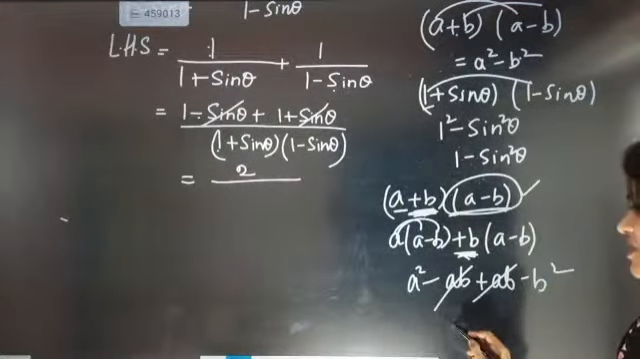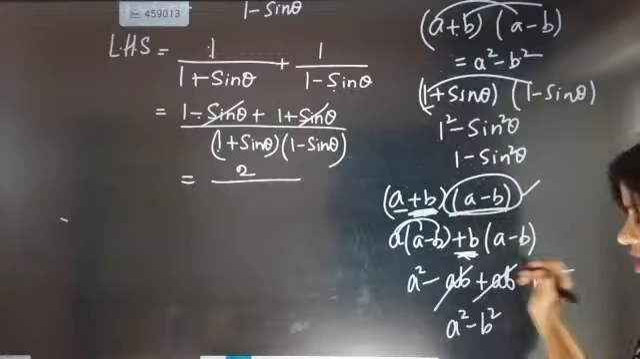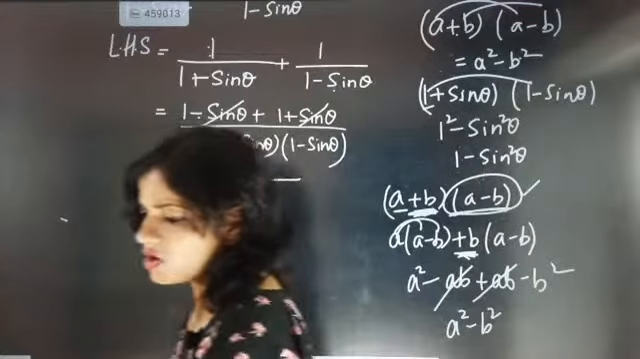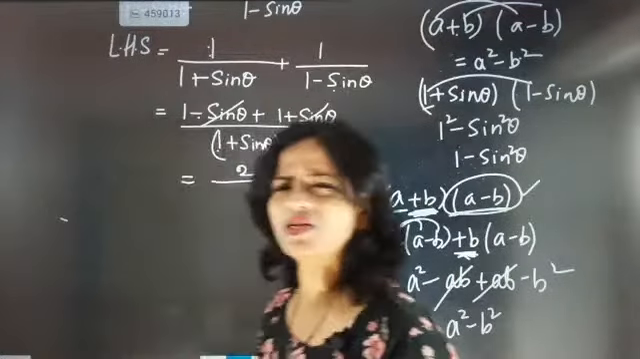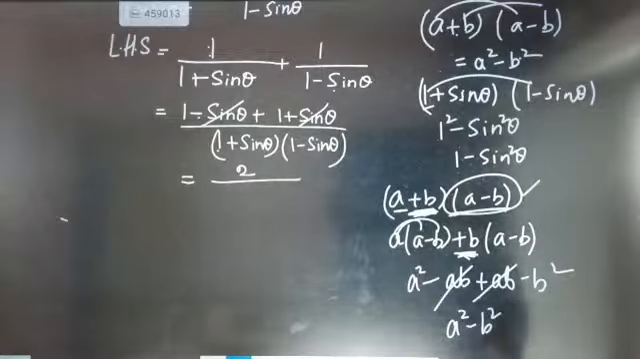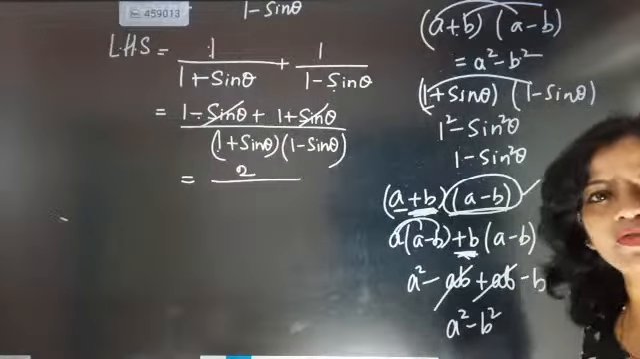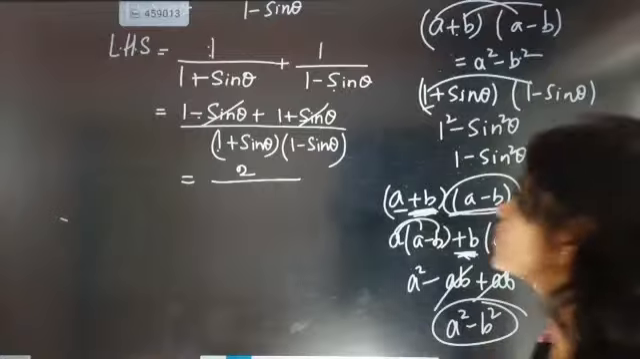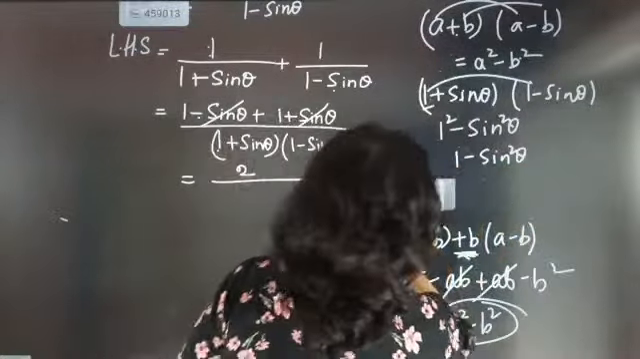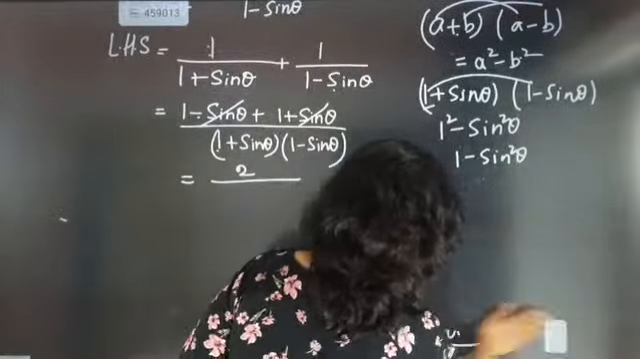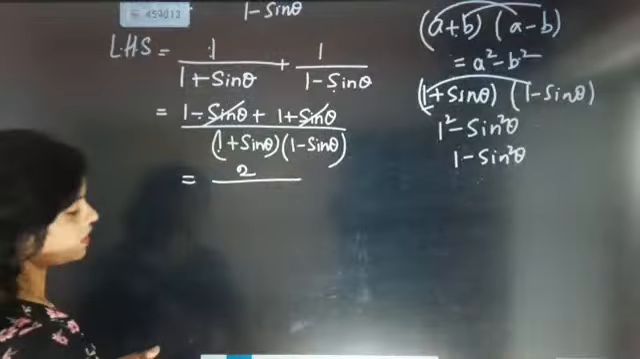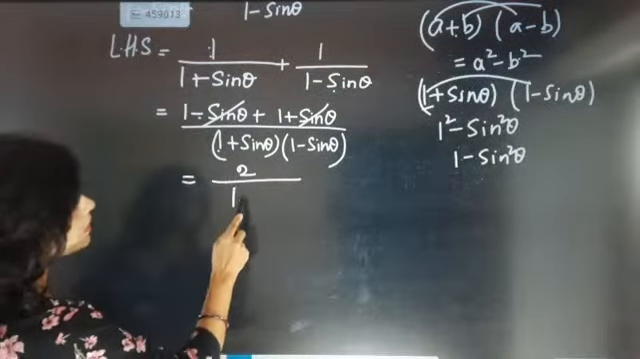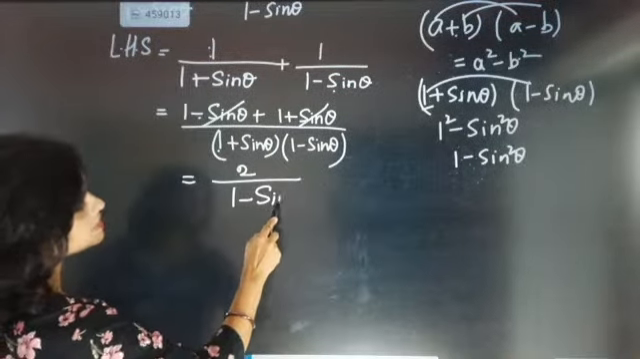You see this got cancelled. Again you got a square minus b square. So you have understood one thing now, that either you find the factor part of it or directly use the identity, you will always be getting a square minus b square. So now we have derived one conclusion, that 1 plus sine theta into 1 minus sine theta will become 1 minus sine square theta.